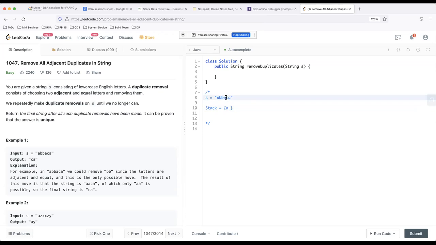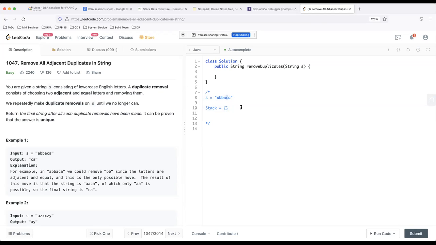we move forward. We get to A, which is the fourth or the third character, zero based indexing. So I move to the third character, which is A. Then I compare with the top of the stack. They are same, so I don't push it into the stack. In fact, I pop the top from the stack, so stack now becomes empty.